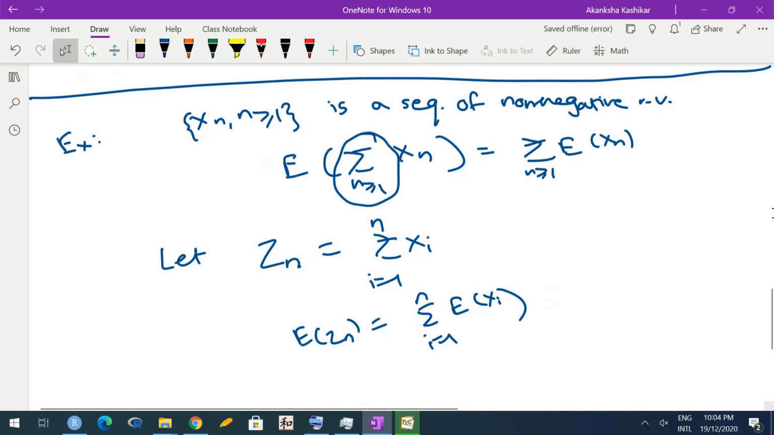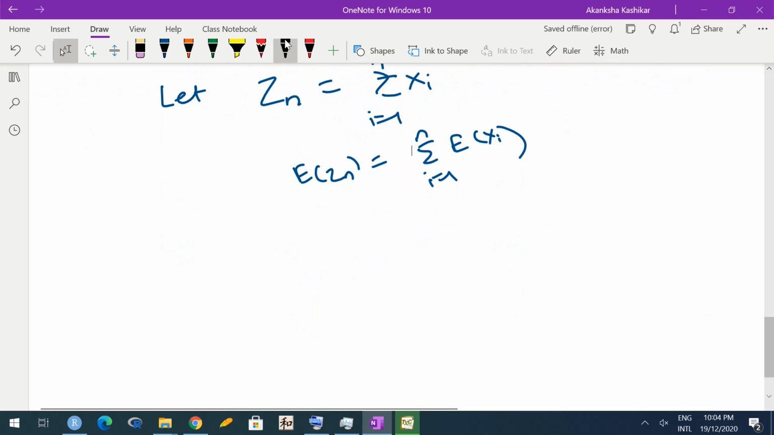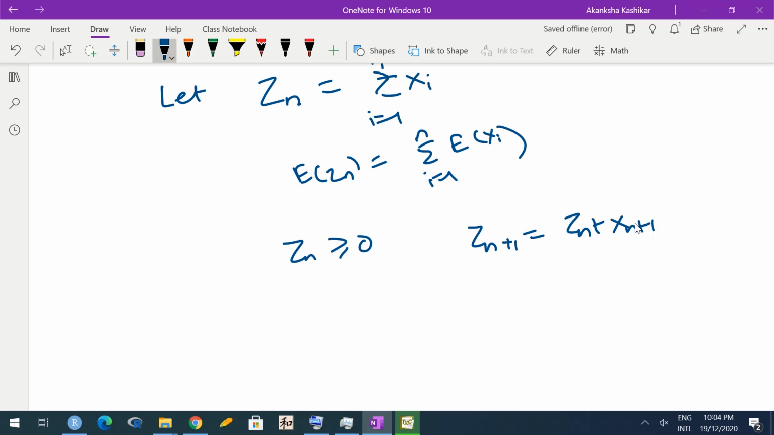What we have now is, because the xn's are non-negative, my Zn's are also going to be non-negative. Further, Zn plus 1 is Zn plus xn plus 1, correct? By definition, Zn is the sum up to n, and now I want the sum up to n plus 1, so I just have to add xn plus 1. And because xn plus 1 is non-negative, this is always greater than or equal to Zn. So the sequence Zn is non-decreasing also. Therefore, expected Zn converges to the limit expected Z.